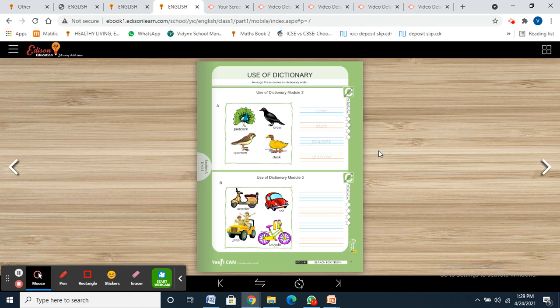You can write any 5 names of your toys, or any 5 names of animals, for example elephant, dog, fox, and then arrange them in dictionary order. This is your practice work, and module 2 and module 3 on page number 7 is your homework. So do complete your work.